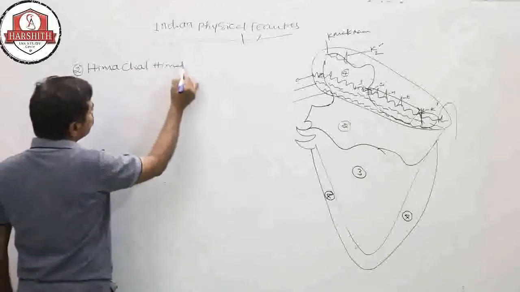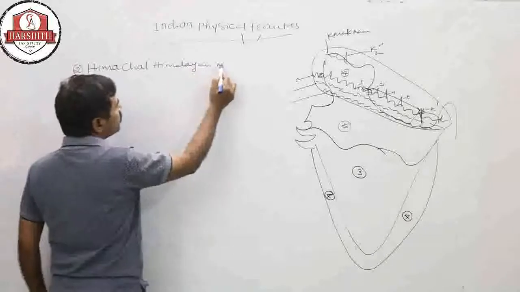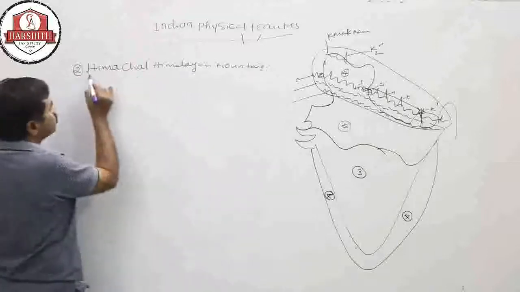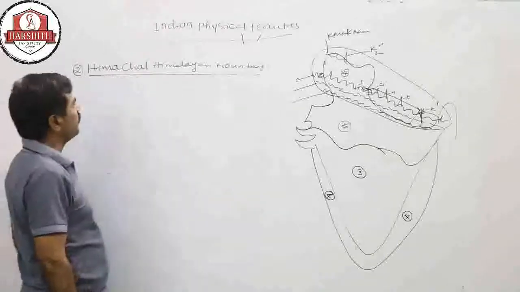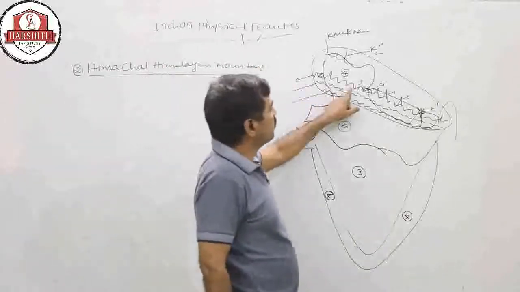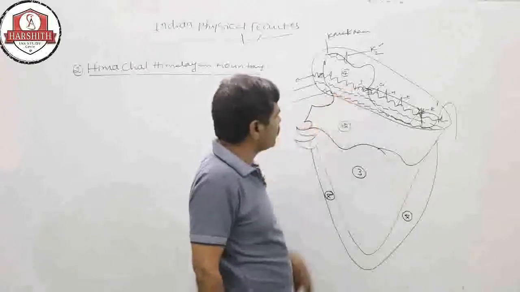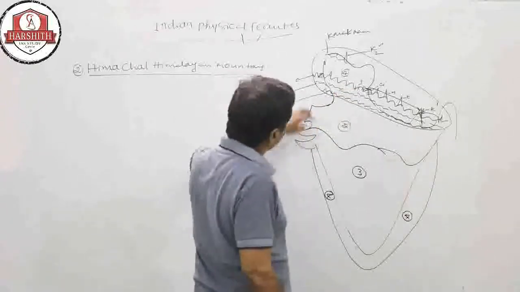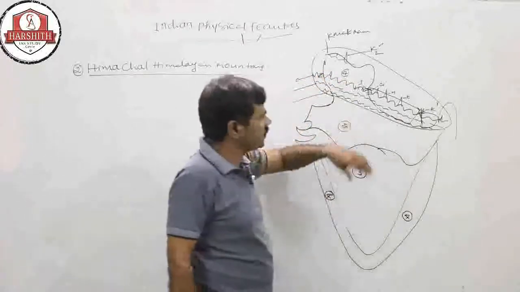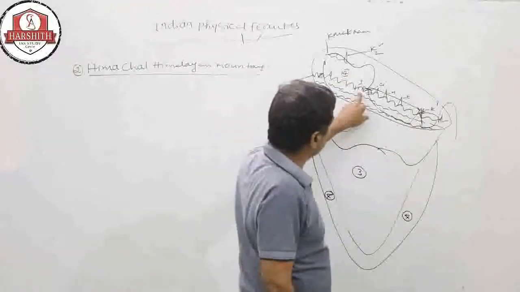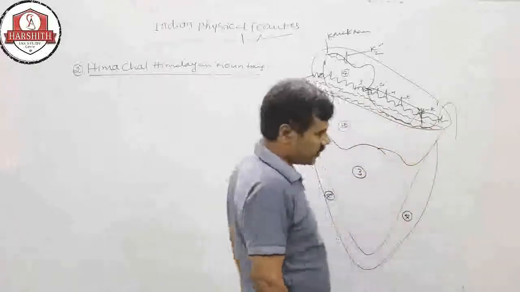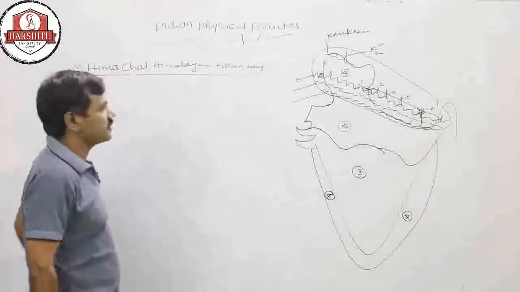Now about the Himachal mountains, these extend on the southern side of the Himadri. In Jammu Kashmir, some of the area in extreme northern Punjab, and Uttarakhand, Himachal Pradesh, Sikkim and Arunachal Pradesh, these are extended across these states.